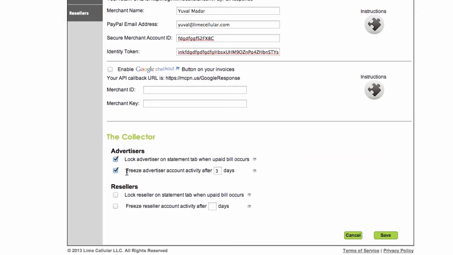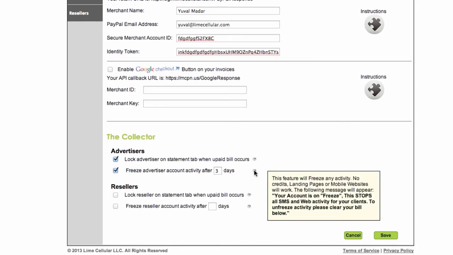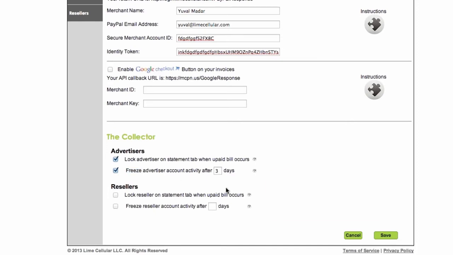What the freeze is going to do is actually freeze all the activity that it says here. It will stop all the SMS activity, and all the mobile sites and landing pages will not be active. So you're still going to be able to log in and pay your bill, but everything will freeze. When you pay the bill, it will unfreeze automatically. We all know that we own that business of calling people and trying to collect our money, the funds for the good work we're doing. This will help you a lot.